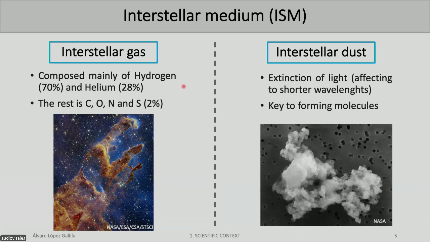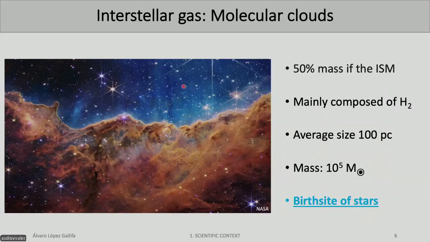To dig a little bit more, we have the interstellar gas. It's mainly composed of hydrogen and helium, and just 2% of carbon, oxygen, or nitrogen. And also we have the interstellar dust, which is pretty important because it creates the extinction of light, and also is key to form molecules. One stage of the interstellar medium are the molecular clouds. These molecular clouds are overdense areas of the interstellar medium. They compose 50% of the mass of the interstellar medium, and they are mainly composed of H2. But most importantly, they are the birth site of the stars. The stars are going to be born from these molecular clouds.